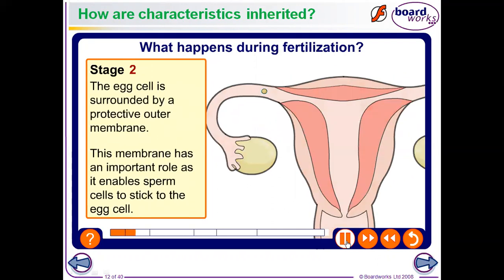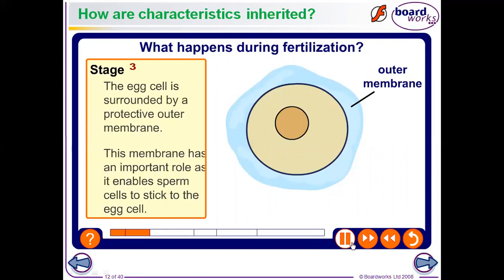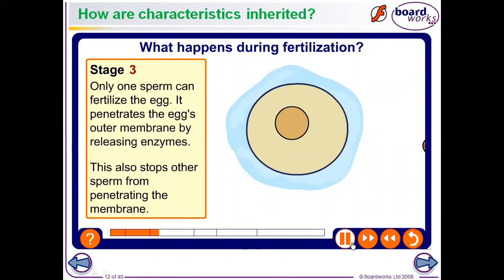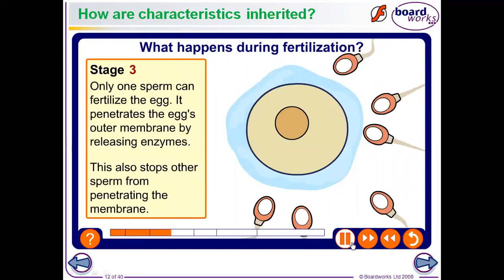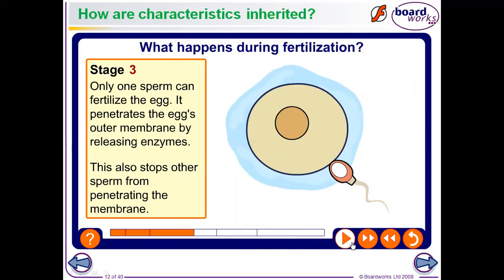The egg cell is surrounded by a protective outer membrane. This membrane has an important role. It enables the sperm cell to stick to the egg cell. Only one sperm can fertilize the egg. It penetrates the egg's outer membrane by releasing an enzyme that is present in the acrosome. This also stops other sperm from penetrating the cell membrane.